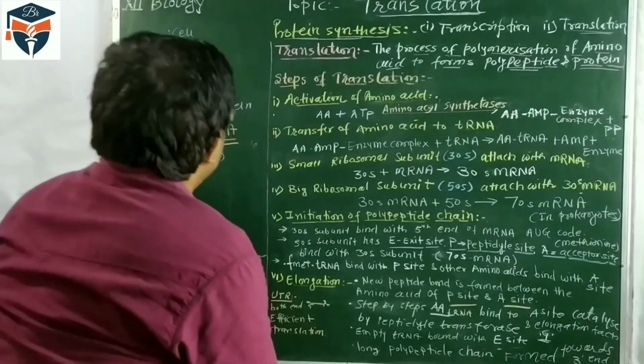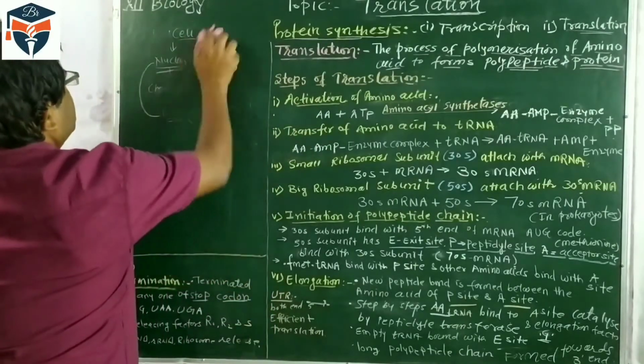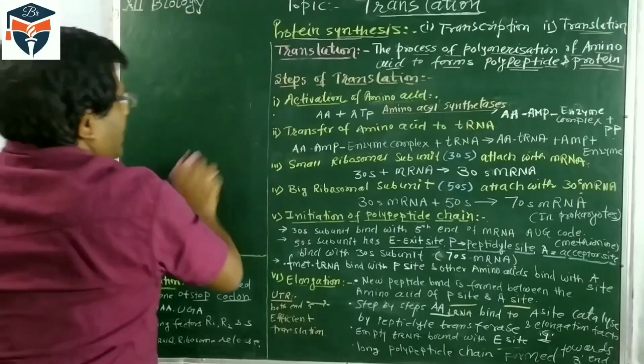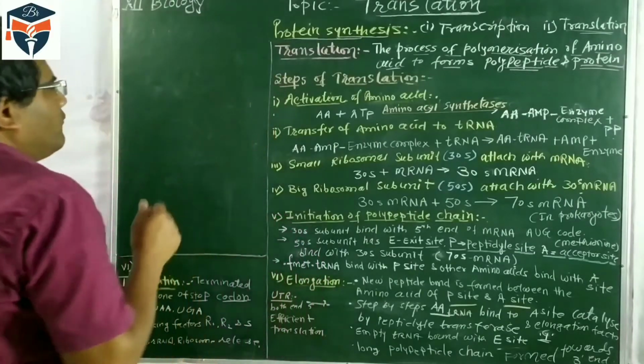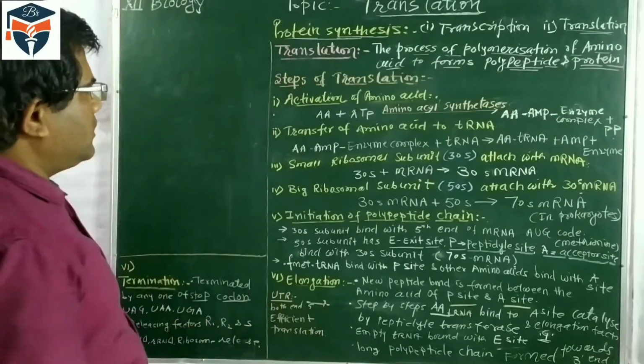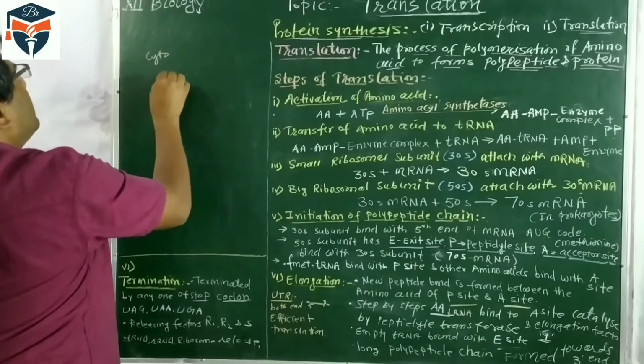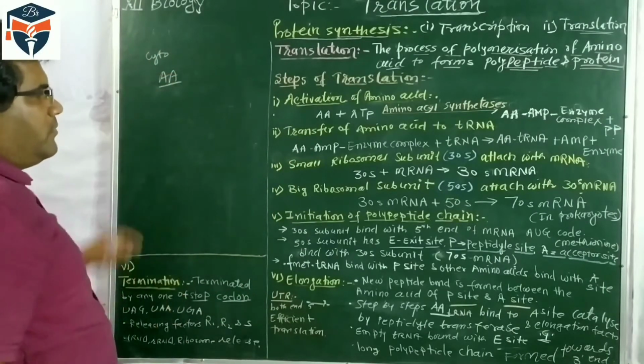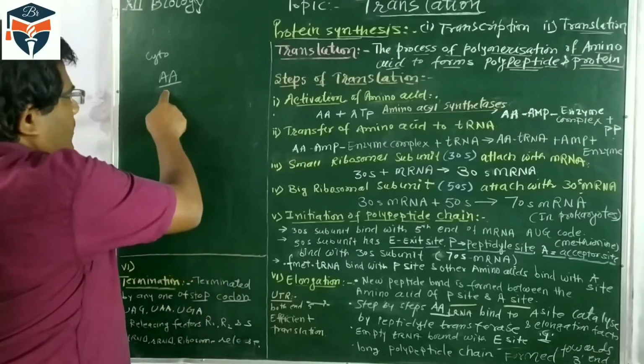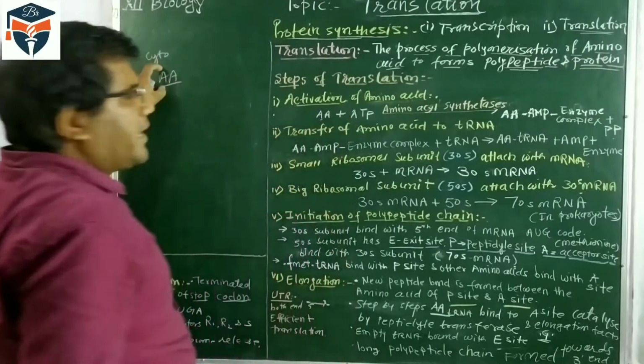For the translation process, first, the amino acids in the cytoplasm are in the inactive form.